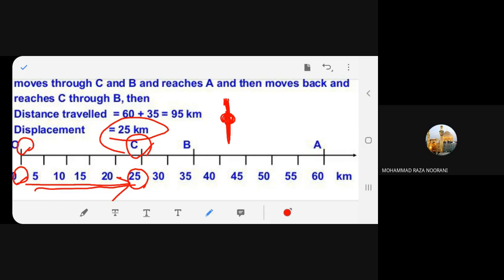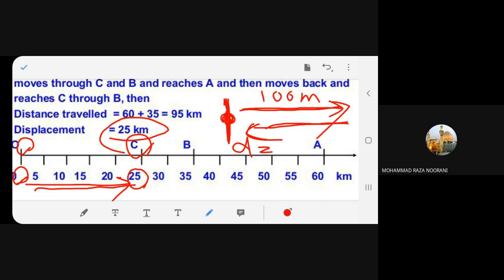Then you dive, you go and then you come back. For example, this is 100 meter. One lap is 100 meter. And then again you come back. So what is the distance? 200 meters. Very good. Distance is 200 meter.